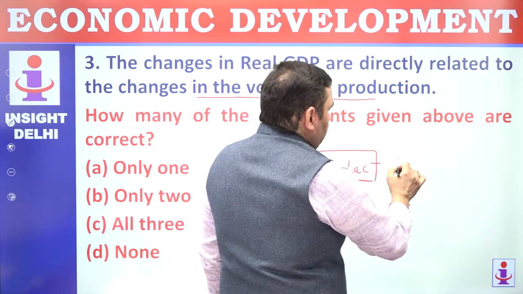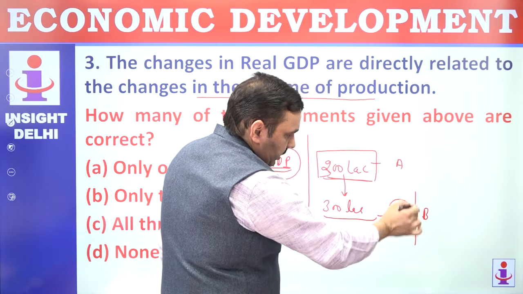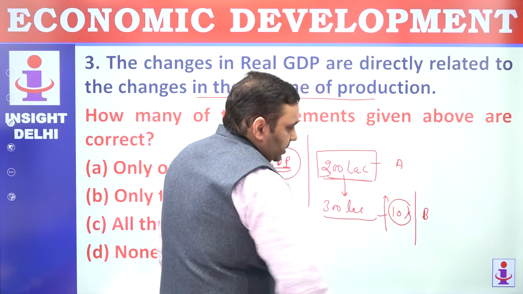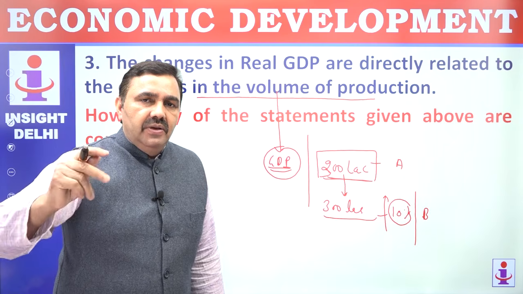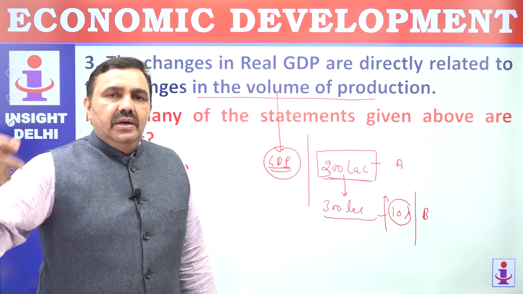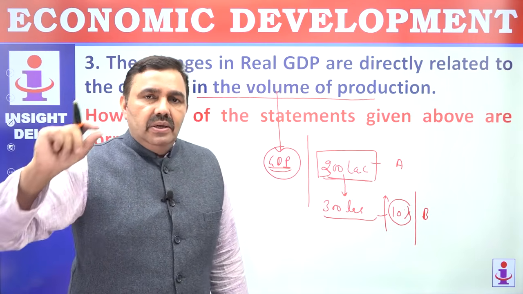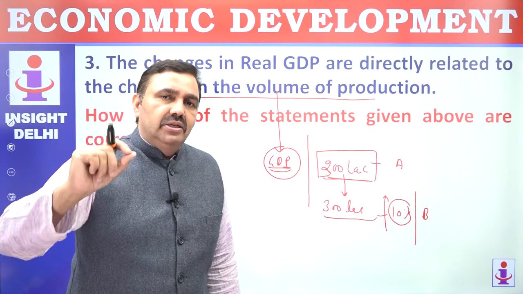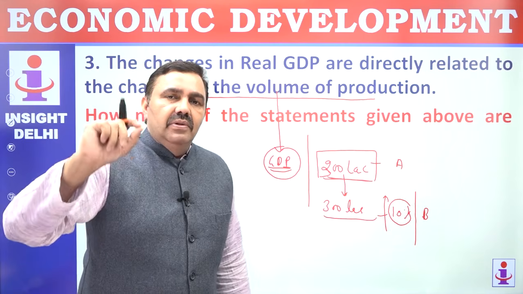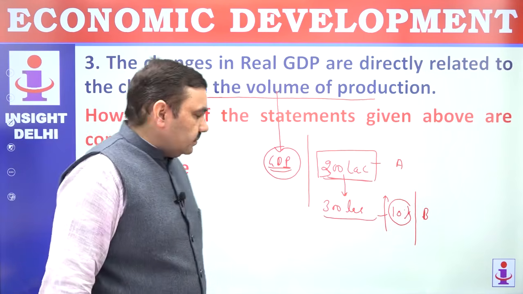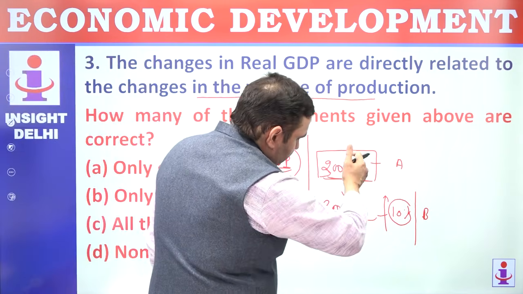Suppose we talk about year A and year B. Real GDP has not grown from year A to year B, but the nominal GDP has grown by 10% because inflation has been 10%. So inflation plays an important role. But if we have to calculate GDP in dollars, we keep talking about a $10 trillion, $30 trillion economy. This nominal GDP will not really make any impact on the value of our economy in terms of foreign currency, because at that time your inflation will not be taken into account. So real GDP could be the same. Nominal could grow. Real GDP could decrease.